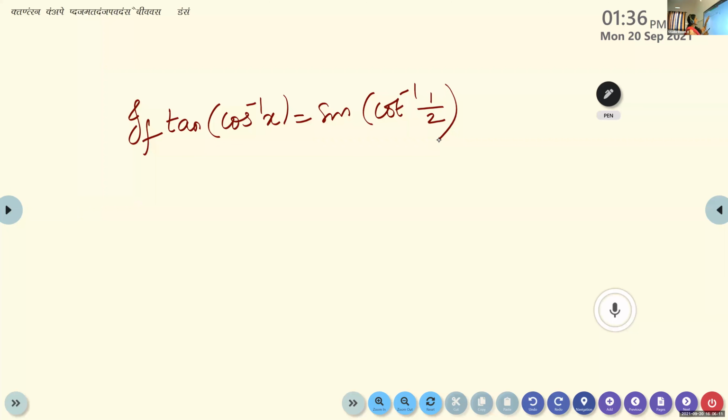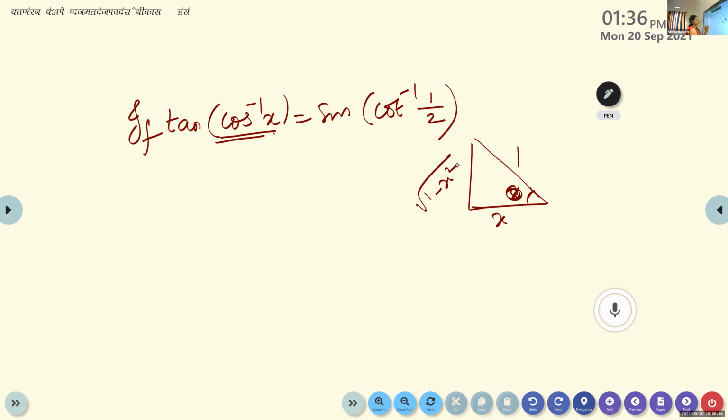So tan of cos inverse of x is sine of cot inverse of 1 by 2. Here it is cos inverse of x, so I draw the triangle. Cos is defined as adjacent by hypotenuse. Suppose this is theta. Adjacent side we can take as x, hypotenuse is 1. So the opposite side is root of 1 minus x square. Is it correct, children?